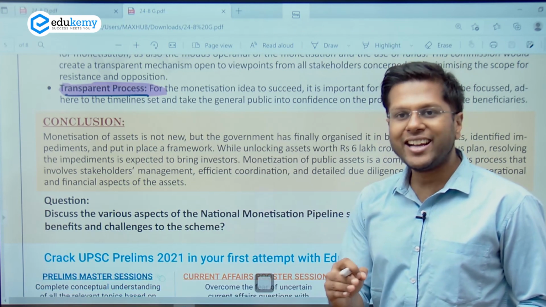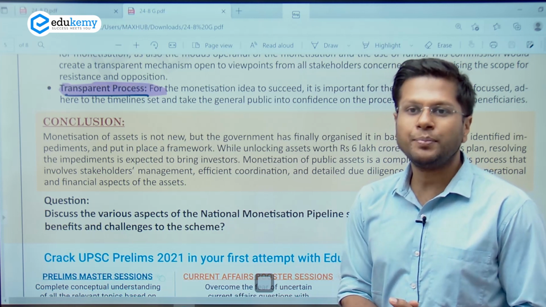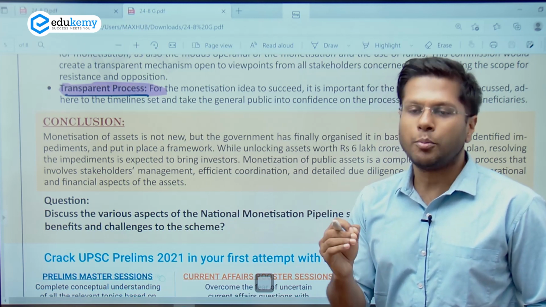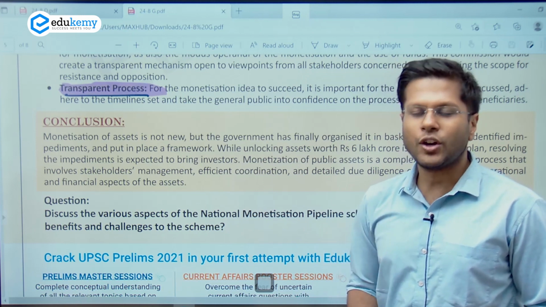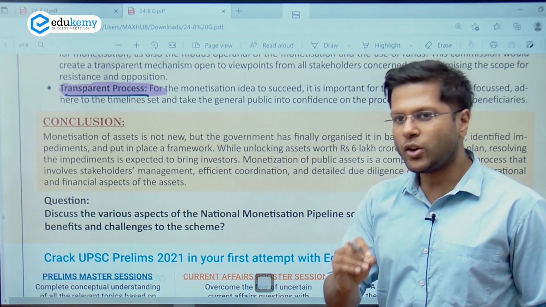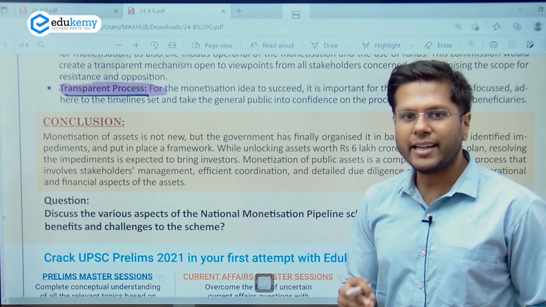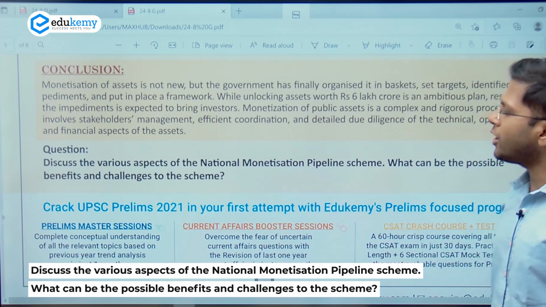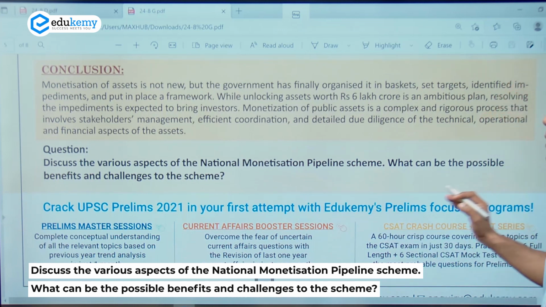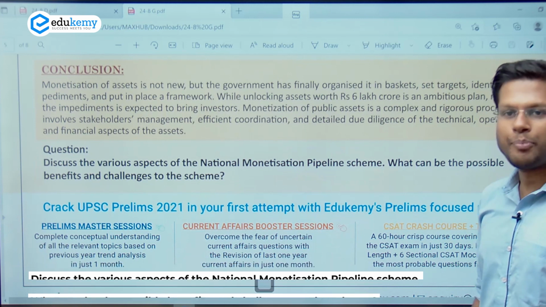Now, after having understood the whole scheme of monetization, relating it to the infrastructure pipeline as well, and also understanding the advantages and shortcomings, take 30 seconds off and try to think back at all that we discussed, right? And after that, you can attempt this question. Discuss the various aspects of the National Monetization Pipeline Scheme. What can be the possible benefits and challenges in the scheme?